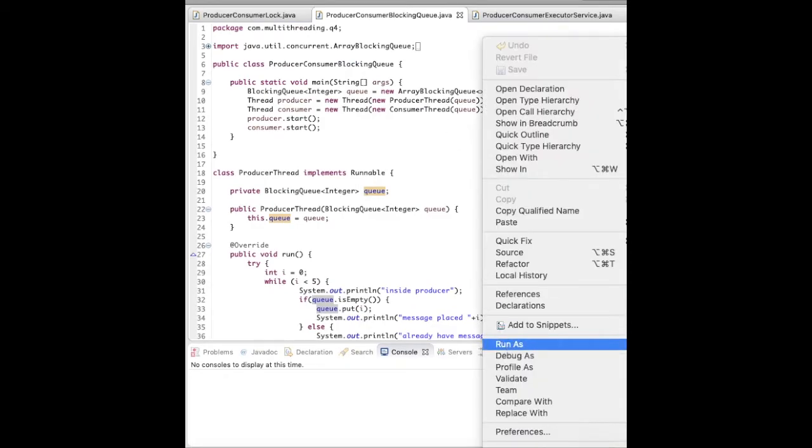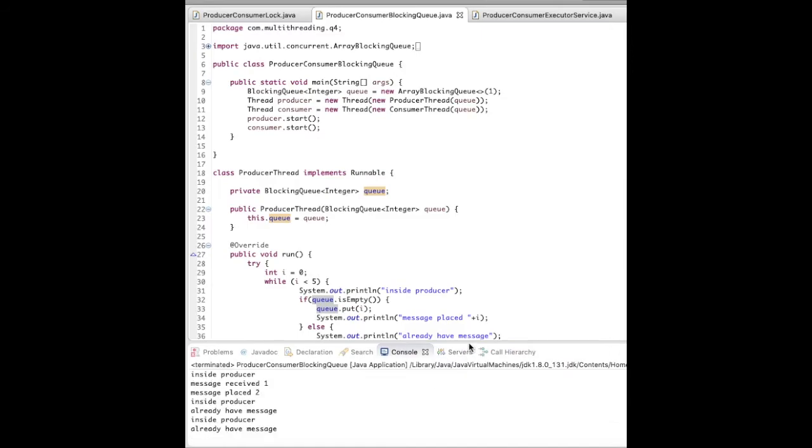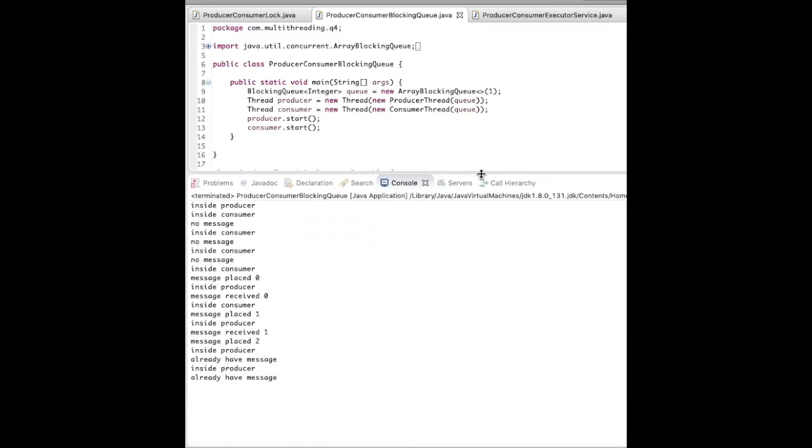Okay, let's run it and see the output. If we check the output, see, inside the producer, inside the consumer, the producer has not placed anything, so inside the consumer it is no message. It again goes inside the consumer, again no message.